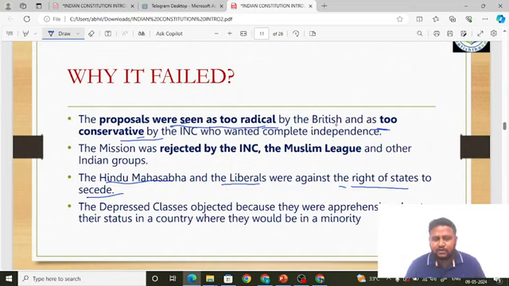The Hindu Mahasabha and the liberals were against the right of the states to secede. And what did the depressed classes feel? They objected because they were apprehensive, doubtful about their status in a country where they would be a minority. When the separate union would be formed, they felt they would become a minority. So the depressed classes, right from that time, before the Constitution also, felt apprehensive about the moves of the British. Understood, friends? This was the varied response to the Cripps Mission, how different sections felt about its proposals. Next, going forward.